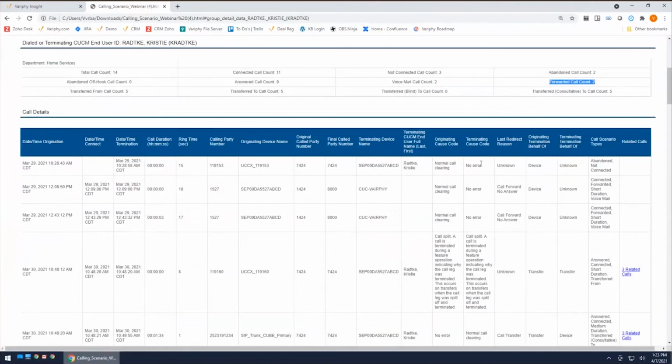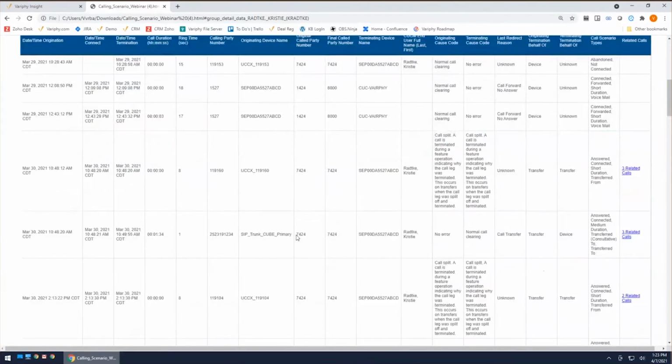What we predominantly focus on is where the call was going to and where it ended. In my case, these 2 calls got forwarded to voicemail, so they count as forward calls going to voicemail. So let's say I had my call set to call forward all and it was going to an outside number, maybe my cell phone. That's going to be considered a forward call because we'll see the call coming into my extension and then forwarding back out to my cell phone number, or wherever I'm forwarding that call.